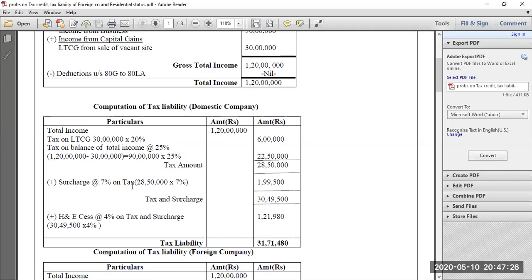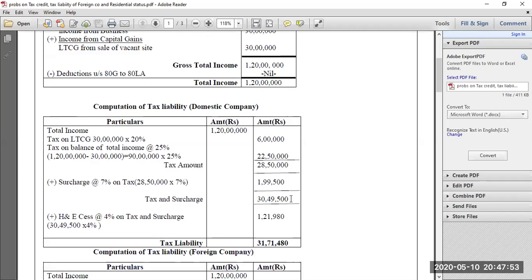Now, once you get this tax amount, since in this problem you have total income more than 1 crore, you should also compute surcharge on this tax amount. So surcharge will be computed at 7%. On this 28 lakh 50,000 multiplied by 7%, your surcharge applicable will be 1,99,500. Now, this tax amount is 28 lakh 50,000 plus surcharge is 1,99,500. So you have to add these and you will get a tax and surcharge amount amounting to 30 lakh 49,500.